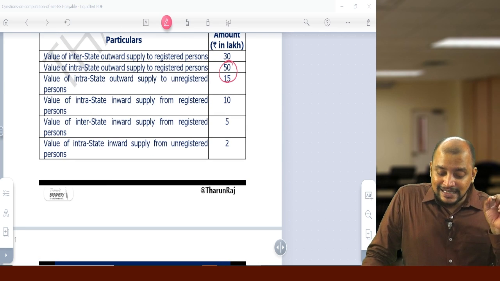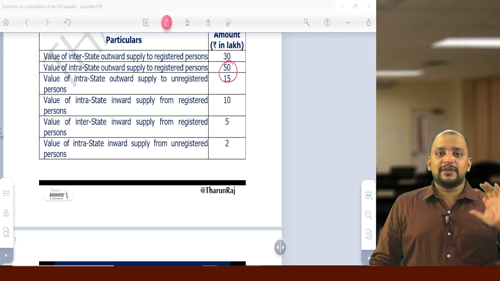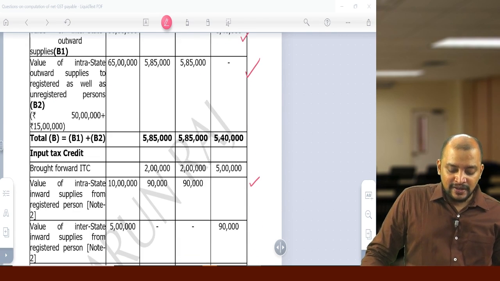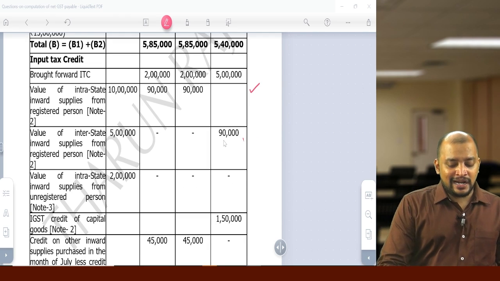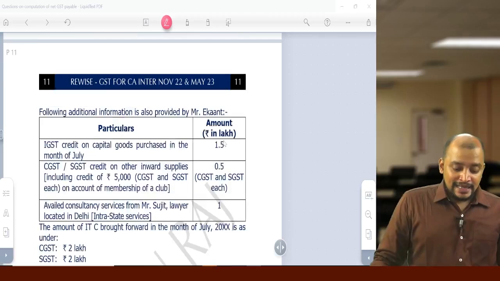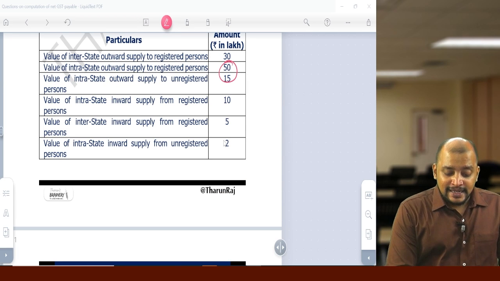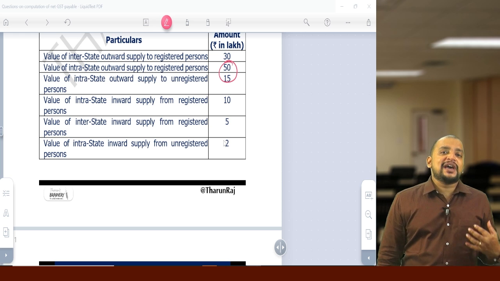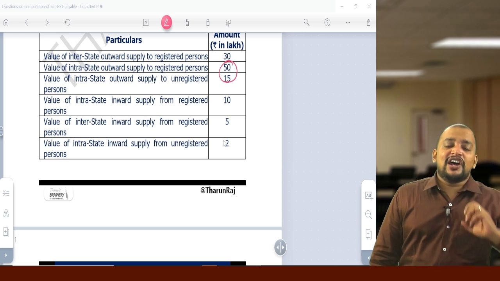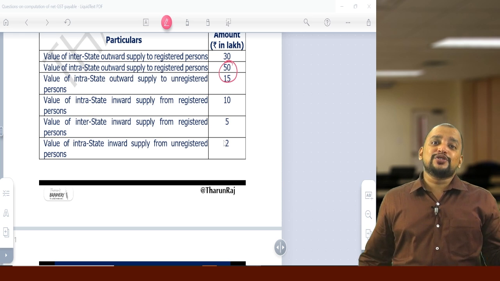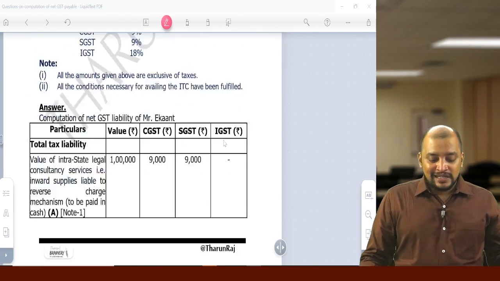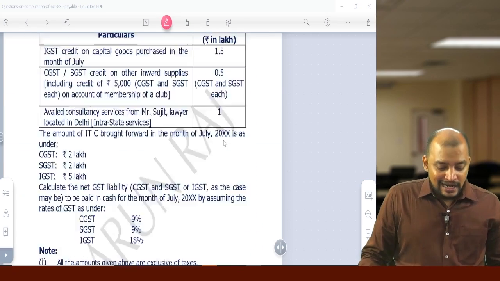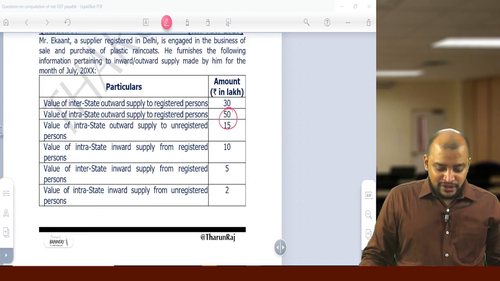Value of interstate inward supply from registered person. So IGST credit 5 lakhs into 18%, 90,000. That is also over. Then next transaction, intrastate inward supply from unregistered person. When you are making purchases from an unregistered person, definitely he will not charge GST to you. So therefore, there is no GST paid. Consequently, there is no input tax credit. Okay. So on that 2 lakhs. Then next one. So up to this is over.